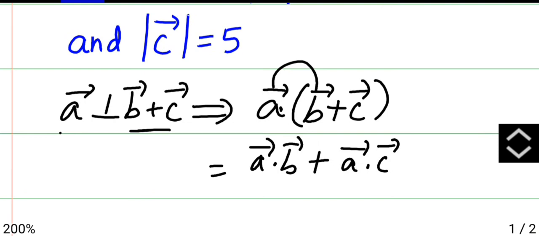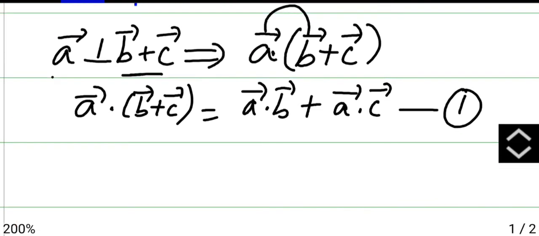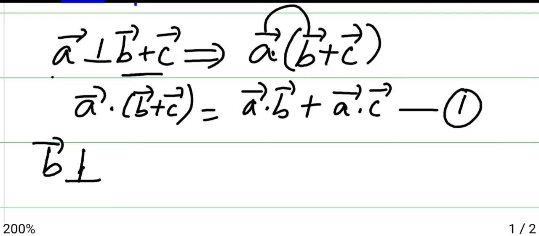So this is the first one: A vector dot B vector plus C vector. Then second, we finish A, go for B. B is perpendicular to C vector plus A vector.